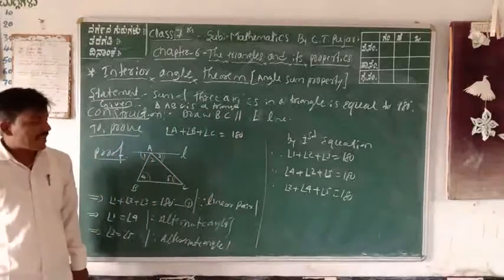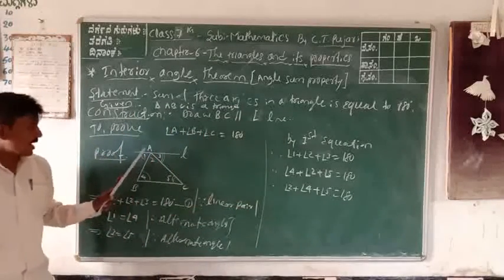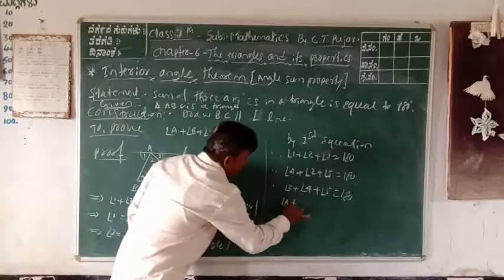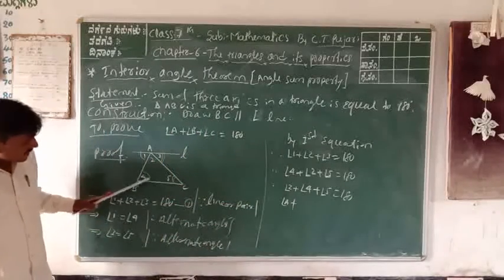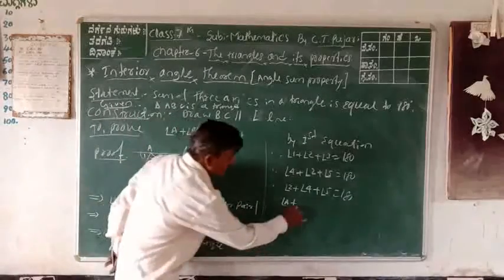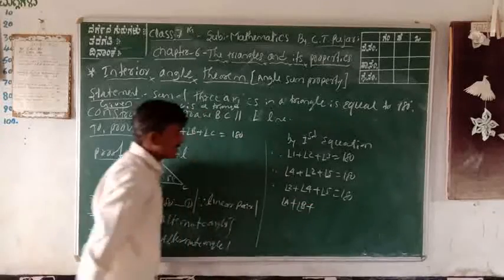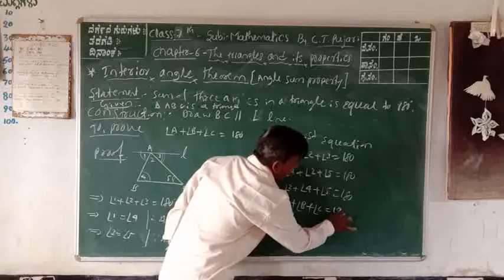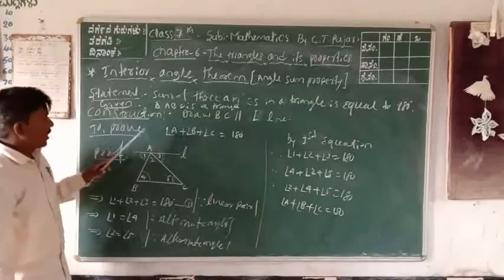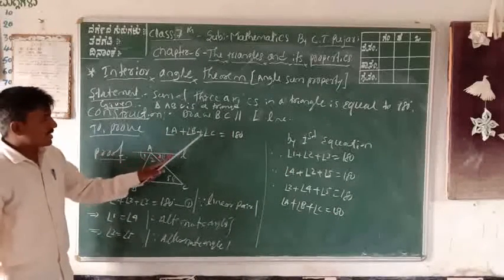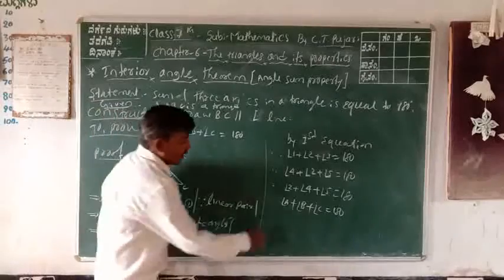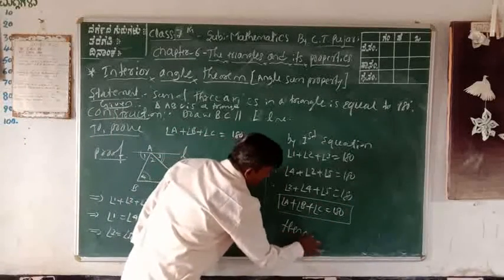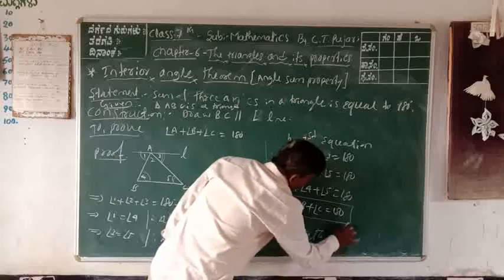Write the name of the angles. Angle 2 is at A, so it is angle A. Therefore, angle A plus 4 means B, angle B, plus 5 means C, angle C, is equal to 180 degrees. To prove angle A plus angle B plus angle C is equal to 180 degrees. Therefore, this is over. Hence, the proof of the theorem.